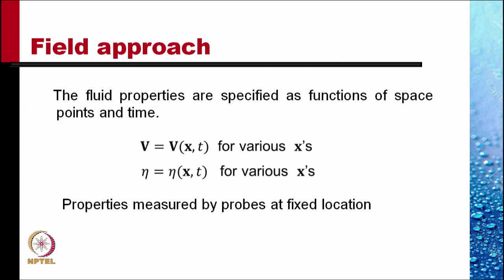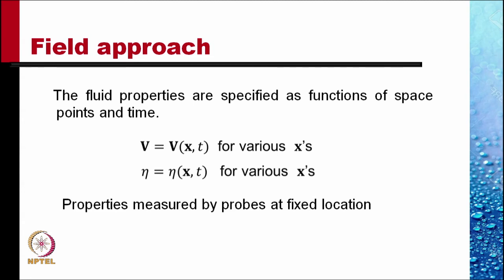We don't follow the particle. So, at a time t plus delta t, this function would be specifying the velocity of the particle which is at the location x, and which most probably would be a different particle than the particle which was there at time t.